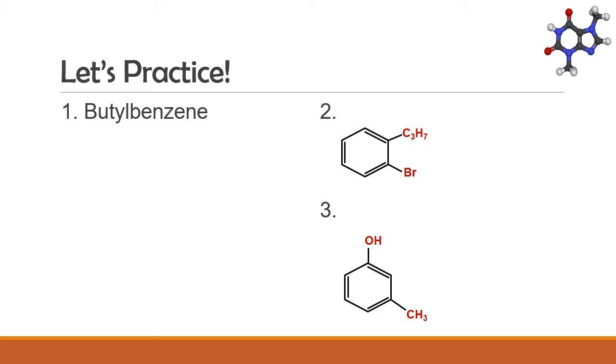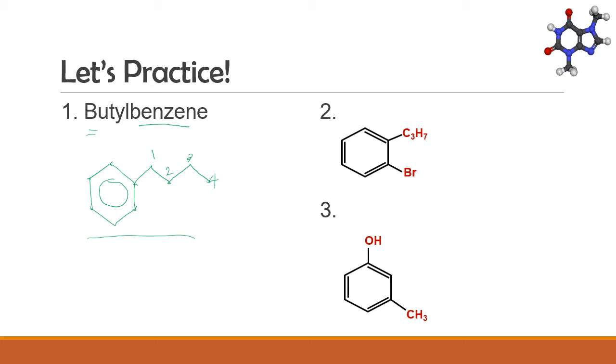Let's practice drawing and naming monosubstituted and disubstituted aromatic hydrocarbons. In number 1, we have butylbenzene. We know that benzene is the parent name. So let's draw the structure of benzene. Butyl is a 4-carbon substituent. We can draw butyl anywhere on the benzene ring. Let's draw it here and count the number of carbons. 1, 2, 3, 4. So this is the structure for butylbenzene.